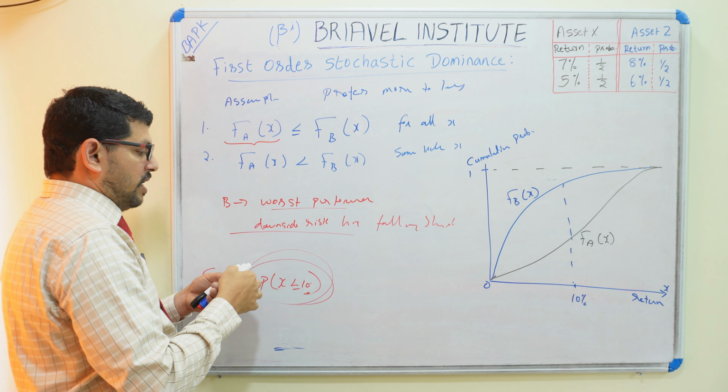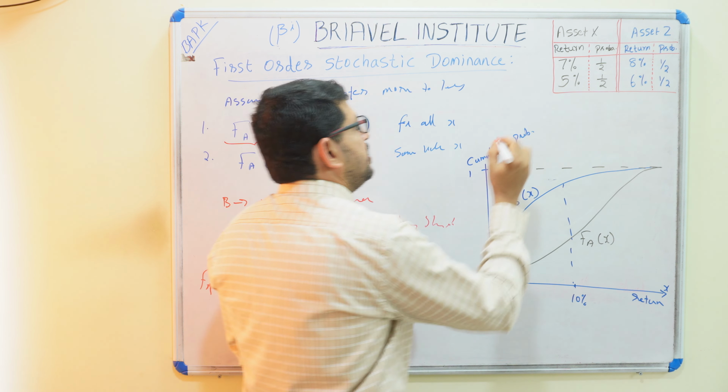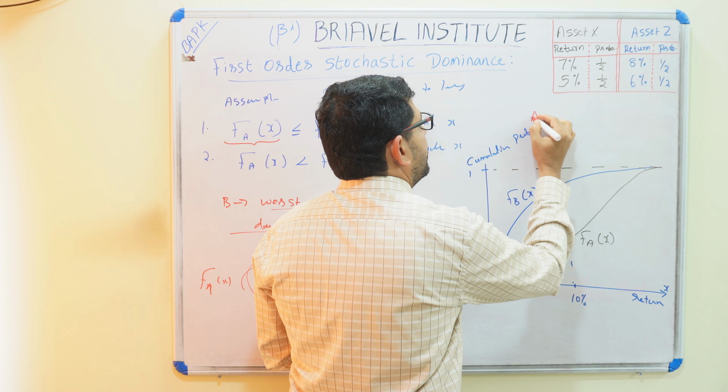Then we can say A is dominant over B. Compared to B, A will be dominant. Here in first order dominance, this is A investment, A is dominant. Here the cumulative probability is lesser. So it is good to invest in A, because downside risk is lesser.